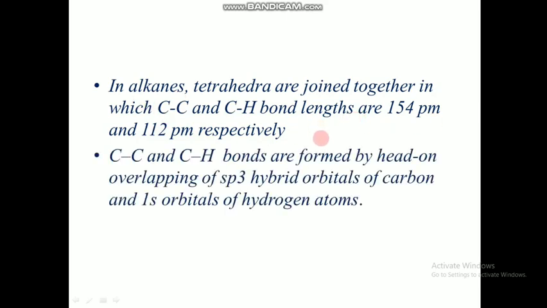Another factor is hybridization. Carbon-carbon and carbon-hydrogen bonds are formed by head-on overlapping of sp3 hybrid orbitals. Because it is an alkane, there are no double bonds involved. The sp3 hybrid orbitals will be formed in case of carbon, and they will be attached with the s orbitals of hydrogen through head-on overlapping. So that's how bonding is done in alkanes. With this we finish the topic alkanes.